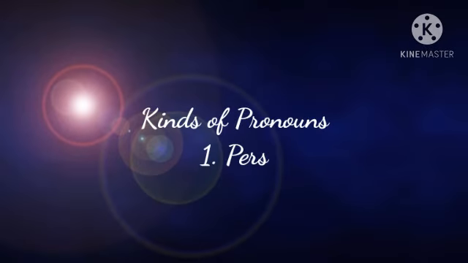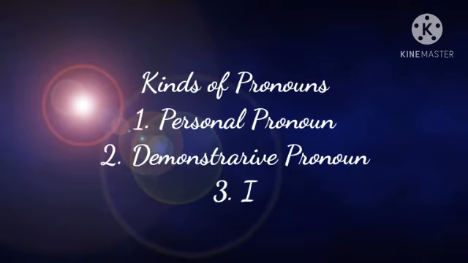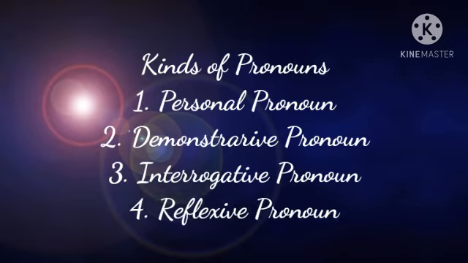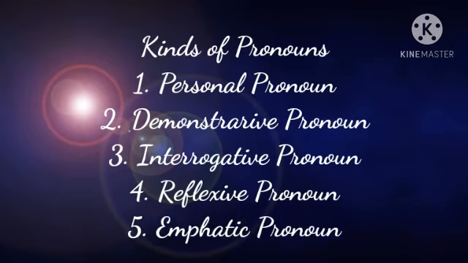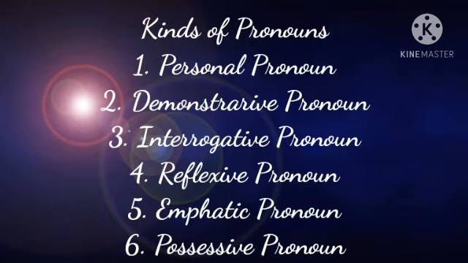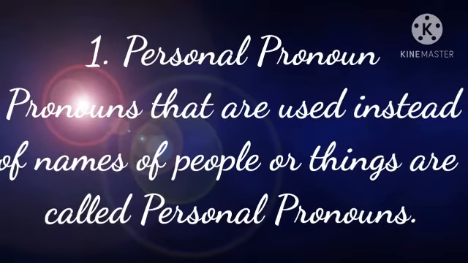Well, my dears, now it's time to learn the kinds of pronoun. There are 6 kinds of pronouns. Number 1, personal pronoun. Number 2, demonstrative pronoun. Number 3, interrogative pronoun. Number 4, reflexive pronoun. Number 5, emphatic pronoun. And number 6, possessive pronoun. Let's see the first form of pronouns, that is personal pronoun.